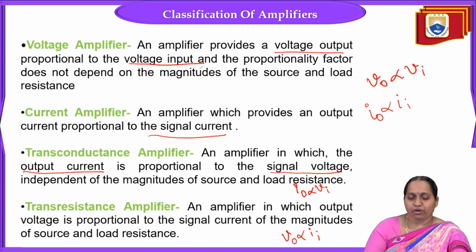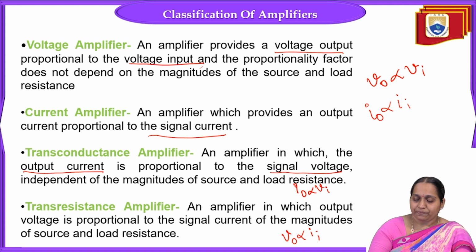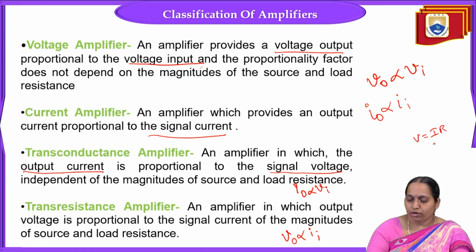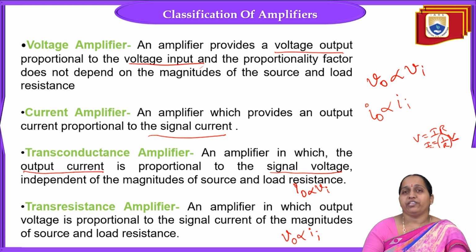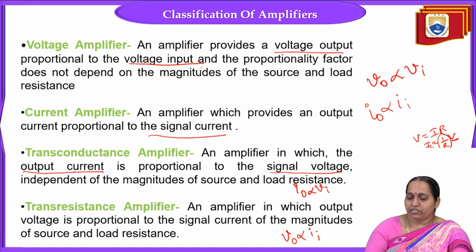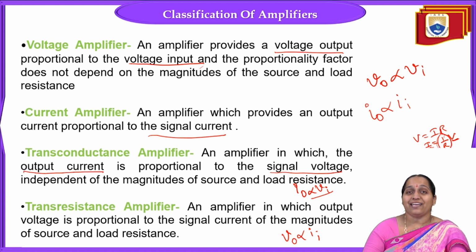Why are we calling it a transconductance amplifier? Because V is equal to IR, so I is equal to 1 by R into V. Output current is proportional to input voltage, and the proportionality constant is 1 by R, which is conductance. Since I0 is proportional to Vi and the proportionality constant is a form of conductance, we call it a transconductance amplifier.